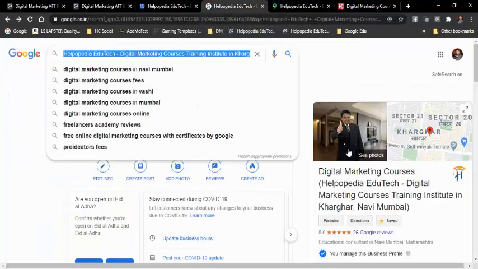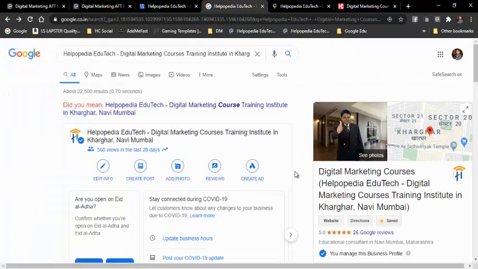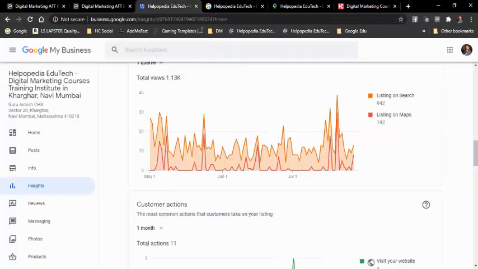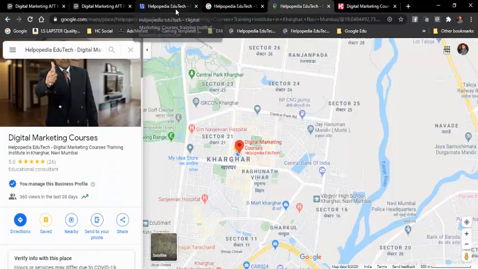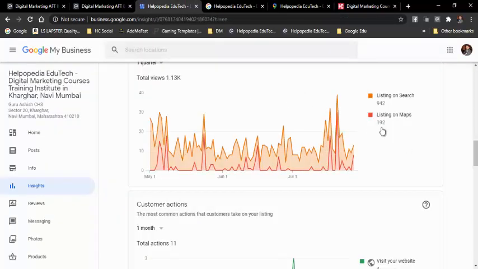It is not that only Google will get to know all this information. After creating this listing, if I do not know how many people have seen it, then what is the use of making this listing? And how will I get to know that, okay, I got 10 admissions from these local listings, so I will stop promoting over here? That is not good for me. So for that reason, Google provides all the information on how many people are visiting your search listings as well as your map listings, and how many were searching on maps. Here 192 people were searching on the maps.